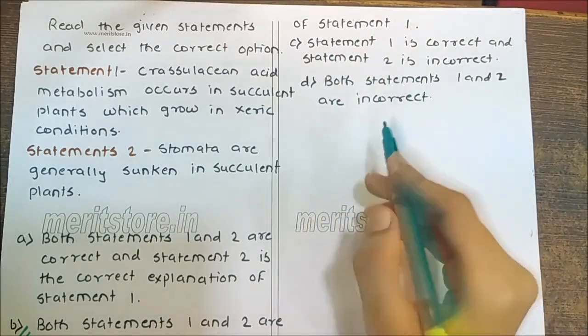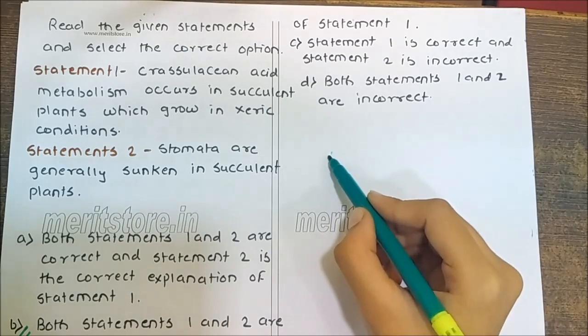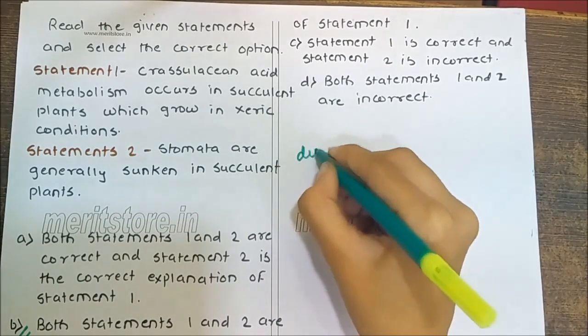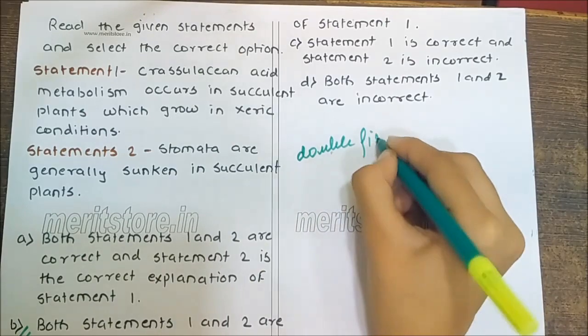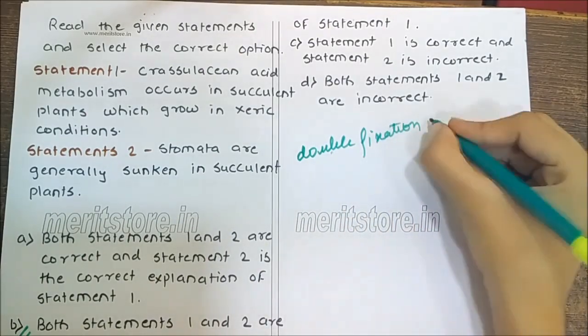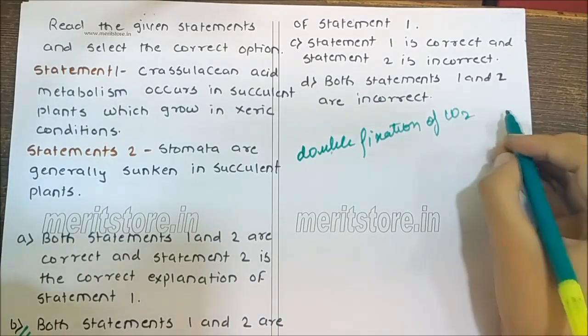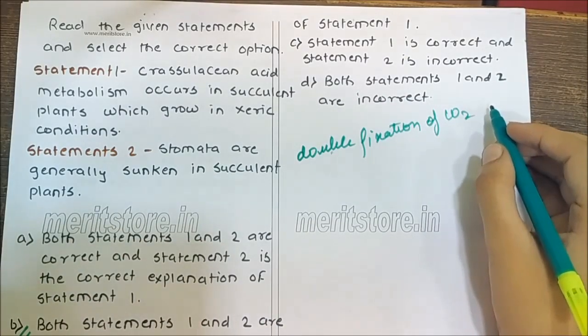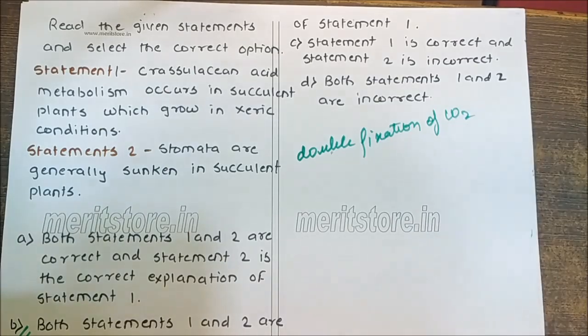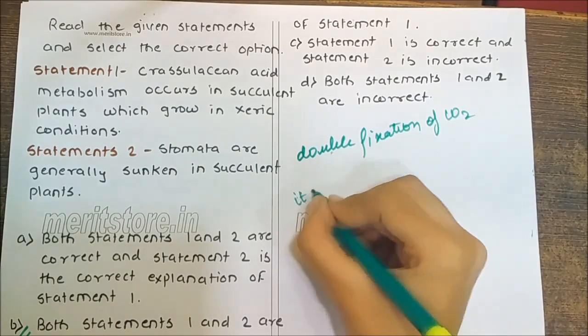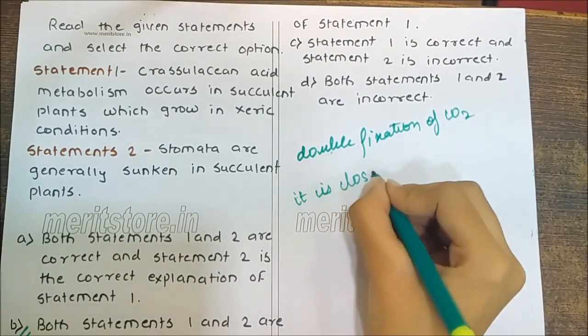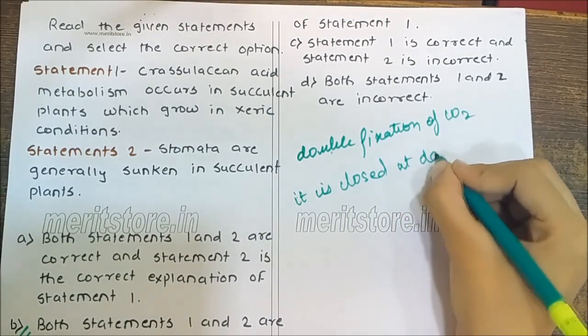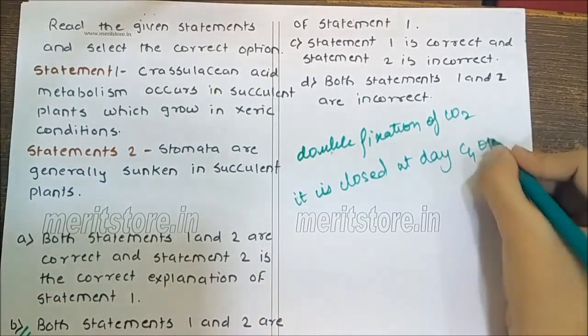Why? Because crassulacean acid metabolism is a mechanism of photosynthesis involving double fixation of CO2. It occurs in succulents belonging to Crassulaceae, cacti, Euphorbiaceae, and some other plants of dry habitats where the stomata remain closed during daytime and open only at night.